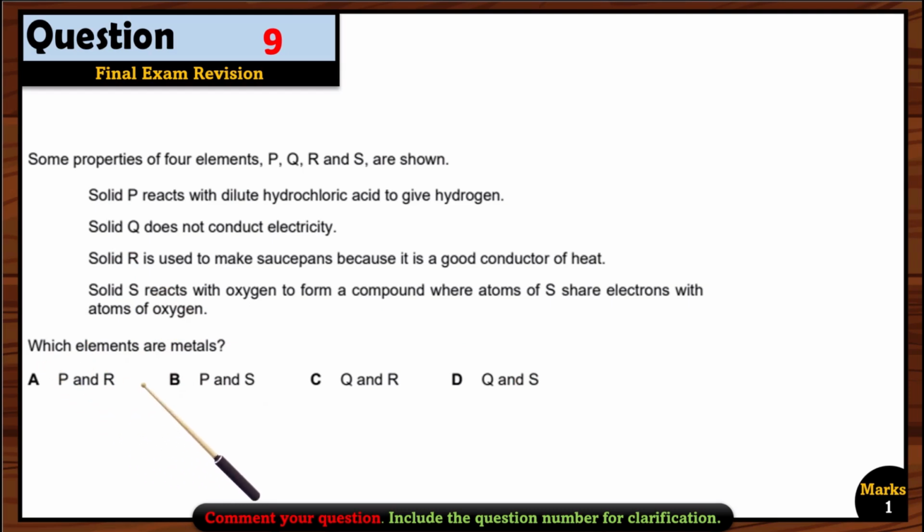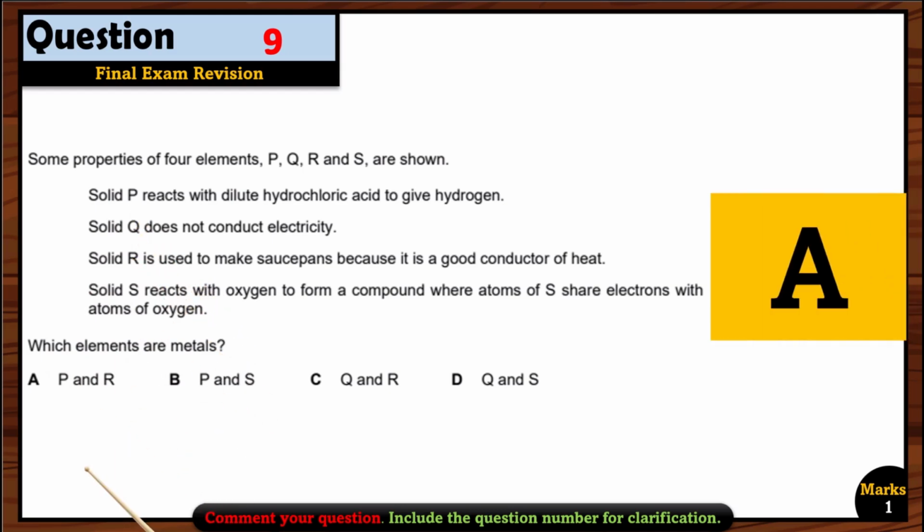So they are asking about which elements are metal. Okay, so we are just left with P and R. So P and R are the metals. So option A is the right option.